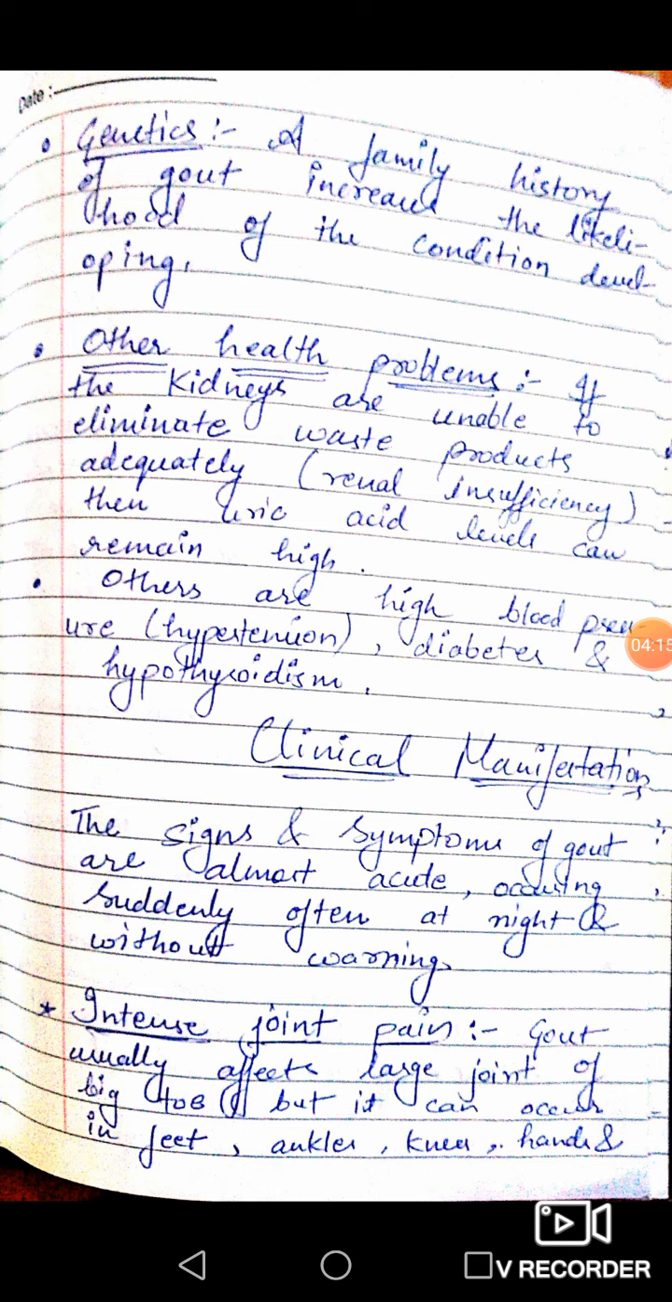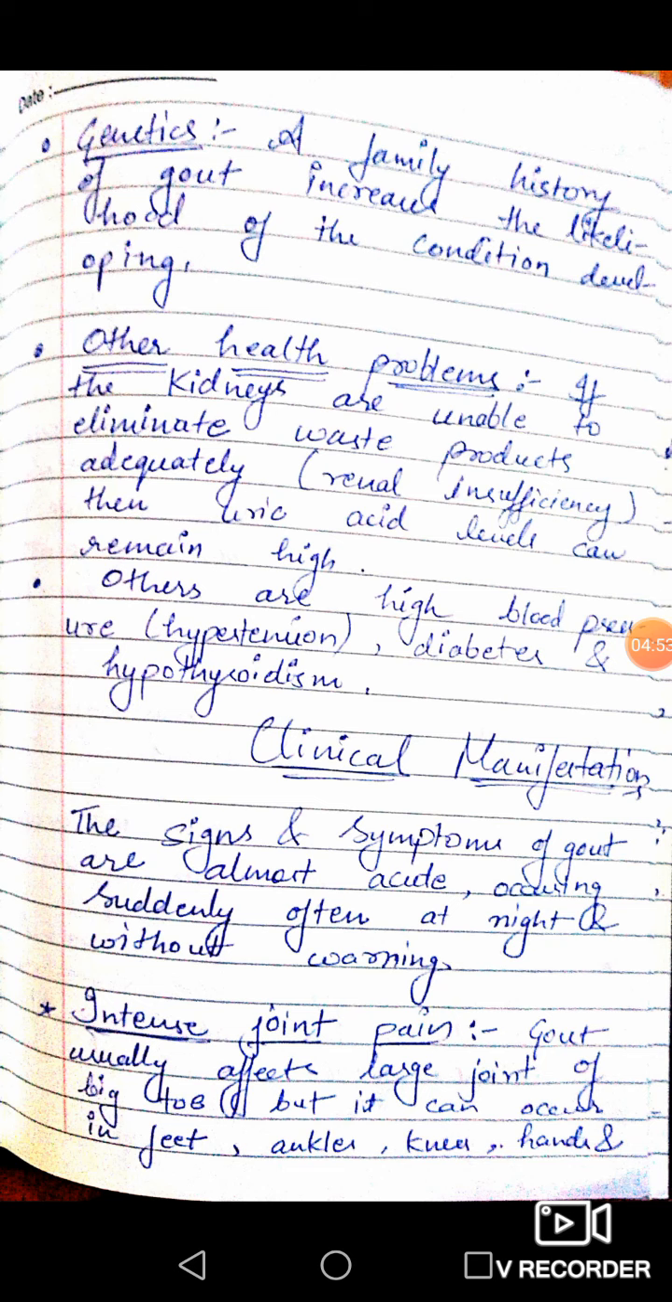Some other health problems. If the kidneys are unable to eliminate waste products adequately, which causes renal insufficiency, then uric acid level can remain high. Means if the kidney is unable to function properly, then it will be unable to eliminate waste products, and then uric acid deposition will occur in the body, which will further increase the level of uric acid.